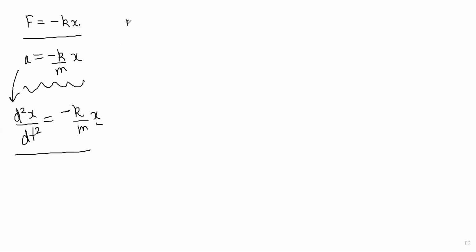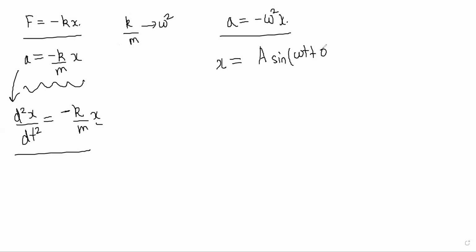So here k by m can be called omega square. So your equation becomes a is minus omega square x, right? And as soon as you have this equation, you should remember the solution directly. Solution is x is equal to A sine omega t plus phi.